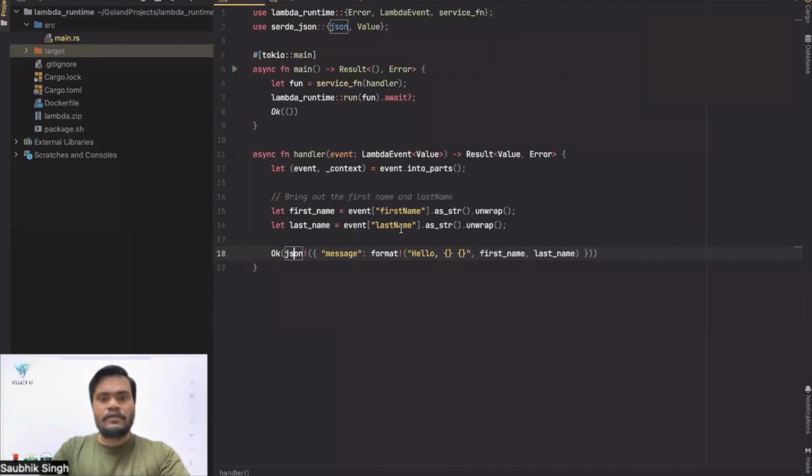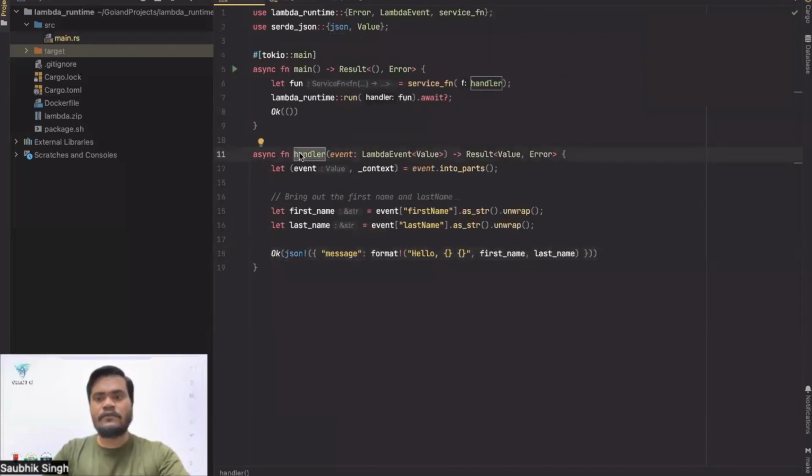Let me go to the main.rs. What are we doing here? So here I've created a handler function. As you know, a handler function is the first that is called, but here we need a main function as well because it's not officially supported yet. So what we do, we make it asynchronous using Tokio, and then we make a service function out of our handler function, and then we make a Lambda runtime run, provide our function, and then we await. Await is just the async await thing. And at the end, we are returning the enum saying that there is no error.